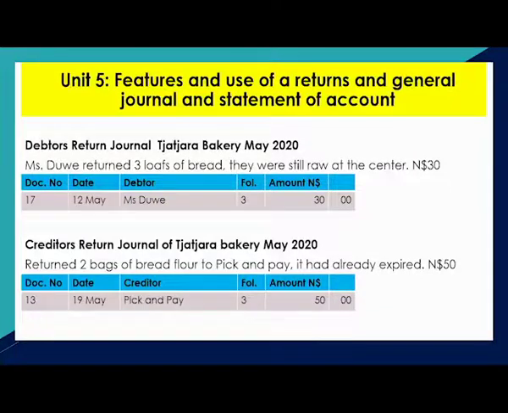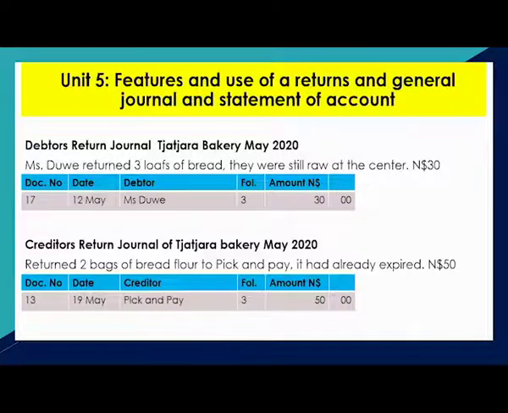Now, what if Mrs. Due returned something? In that example, Mrs. Due returned 3 loaves of bread because they were still raw at the center. When the products have been returned to the business, what happens? They are recorded in the debtors return journal. There, in the debtors return journal, is a list of all the debtors that have returned goods and the value of those items. Mrs. Due, $30. The same goes for the creditors return journal.